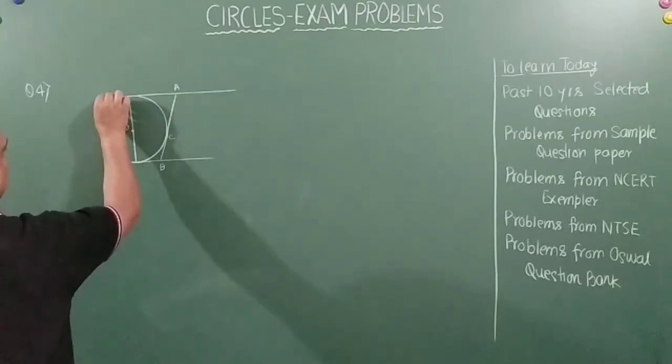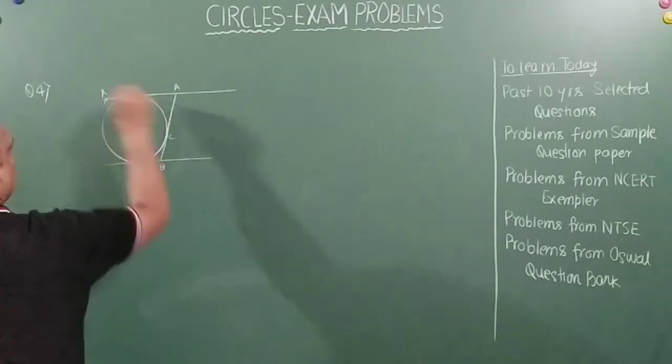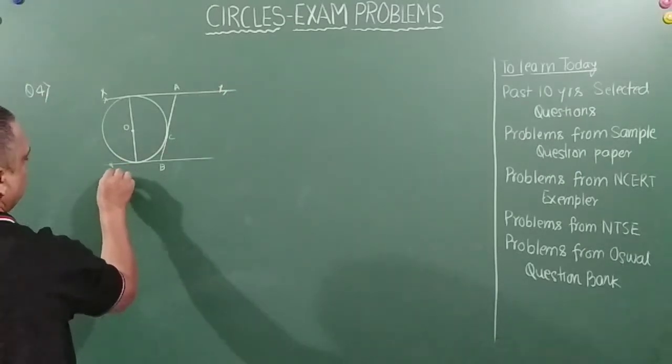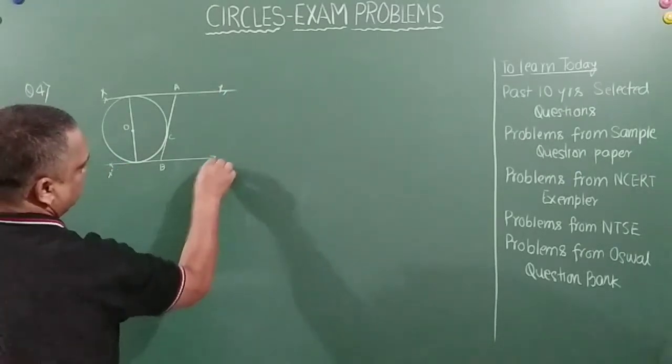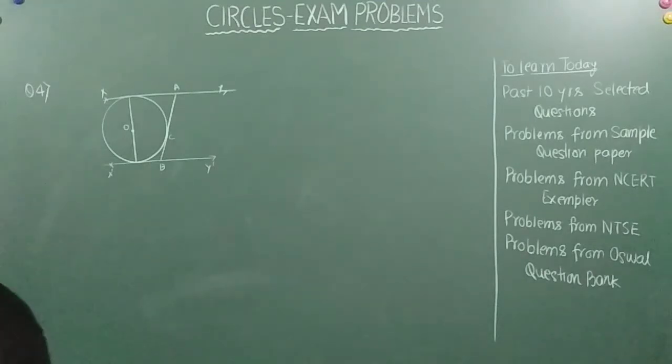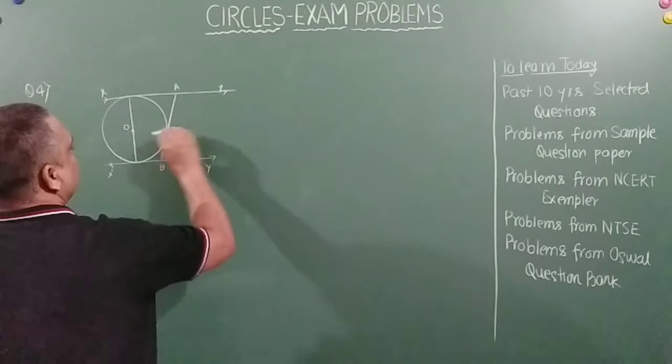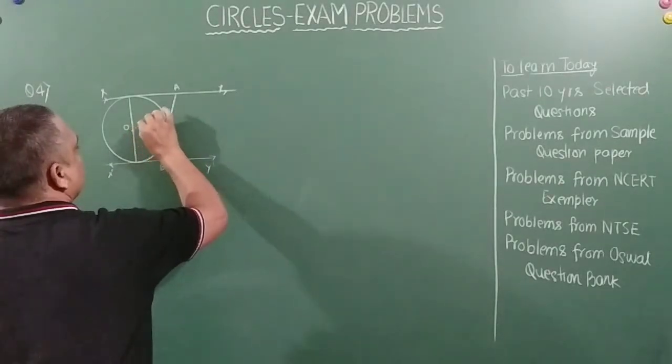This is X, Y, X dash, Y dash. Right? So this all is given.